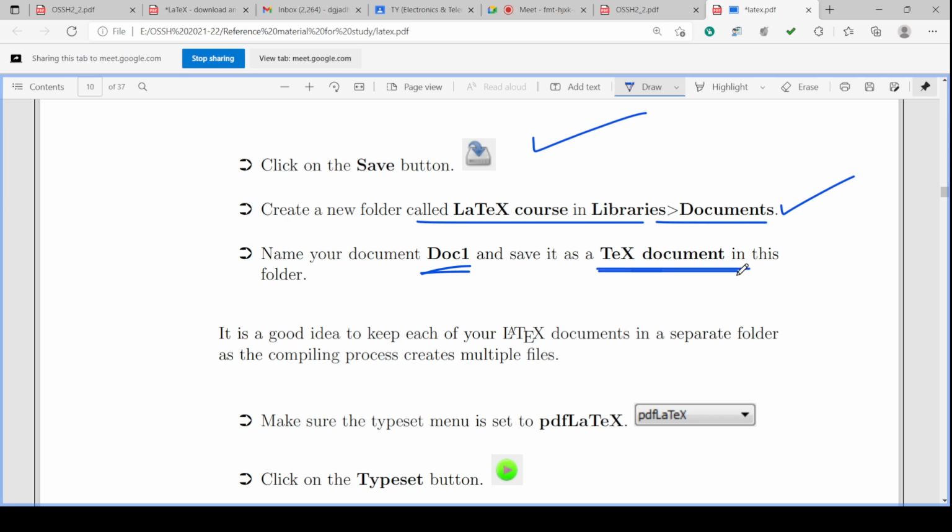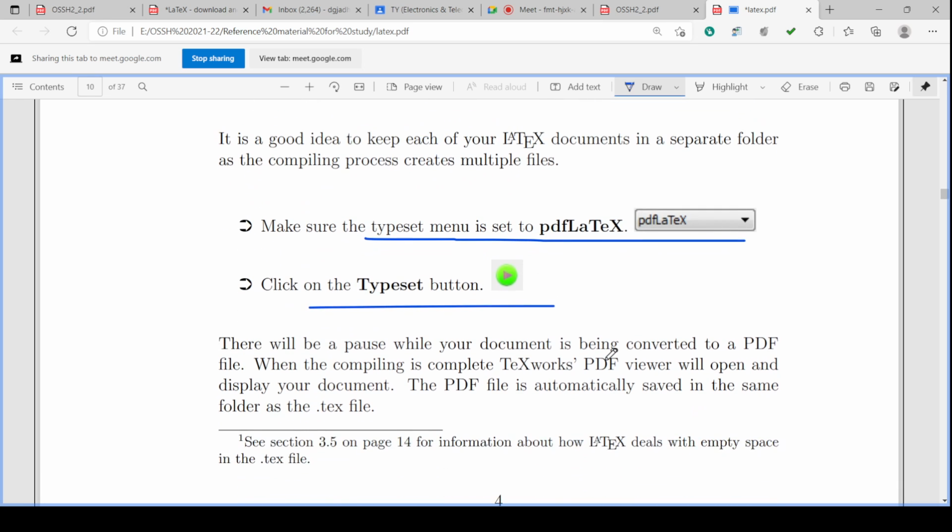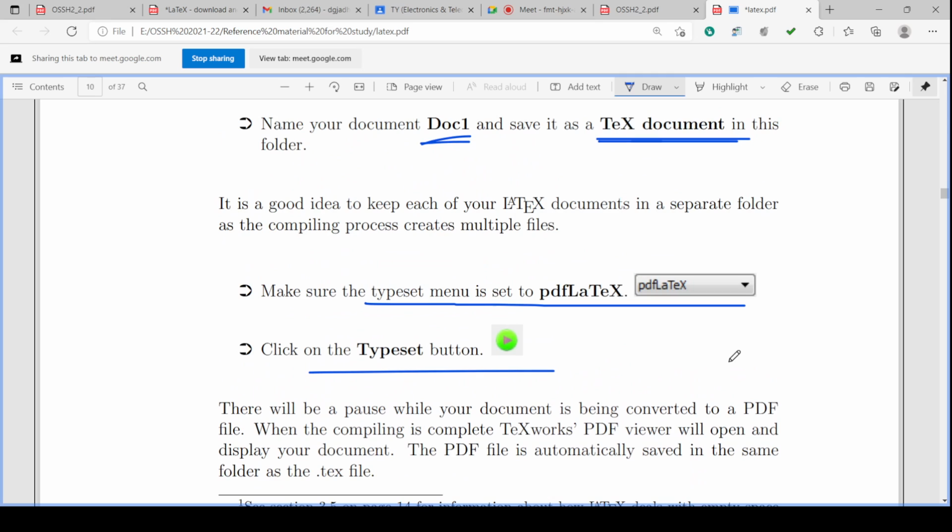So when this tex file is compiled by typesetting, you can have the typeset menu. So PDFLaTeX, if you click this button, you can select PDFLaTeX. So it will generate the PDF file when you click the typeset button. So this green button is clicked. If it is showing an error, then a red cross will come, white cross on red. Otherwise it will typeset and generate the PDF and open the PDF automatically. So in this way, this is the software.